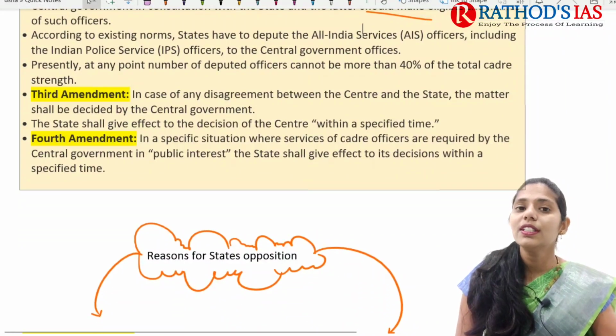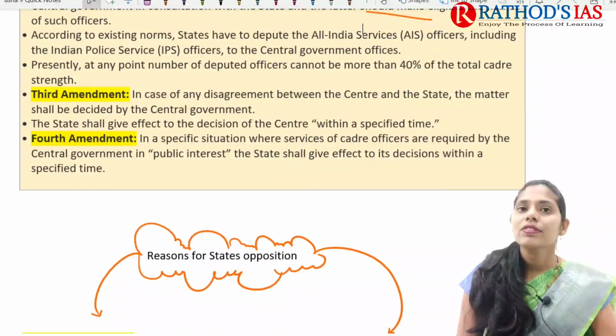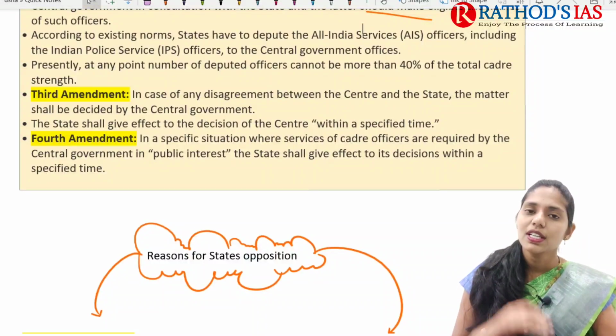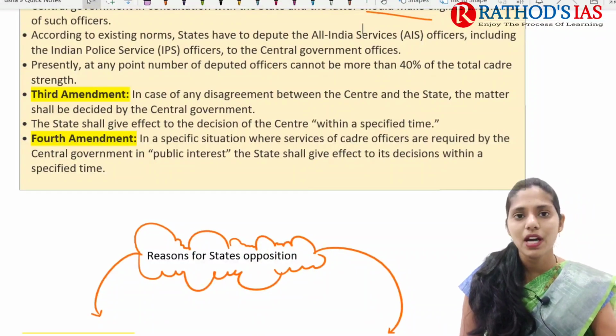The third amendment says that if there is any disagreement between the center and the state, the matter shall be decided by the central government. That means the central government will have the upper hand over the state government.